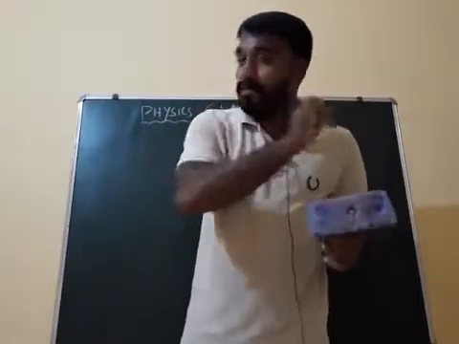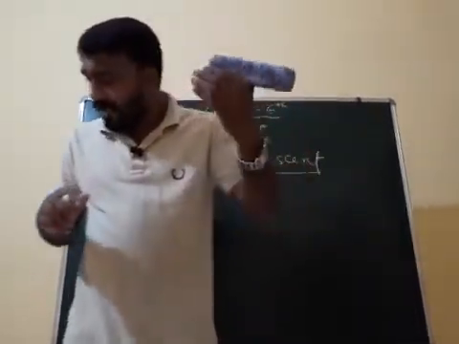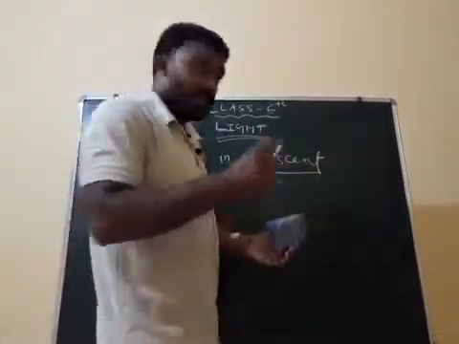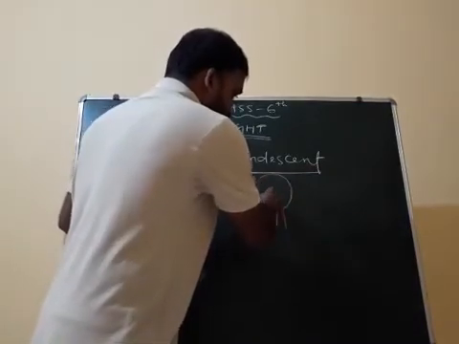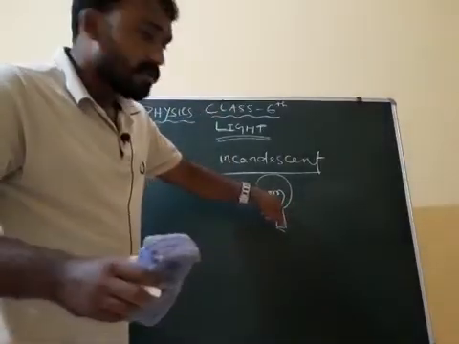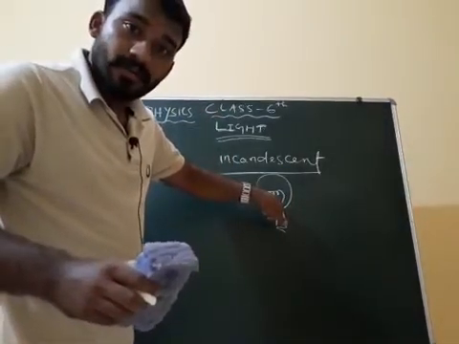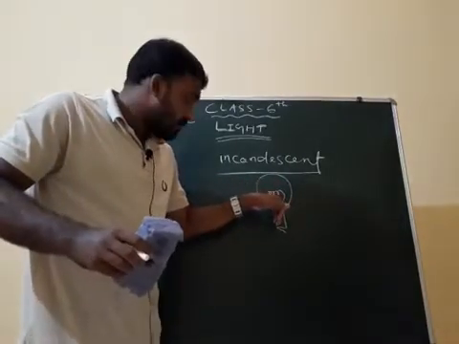You know, there is an incandescent lamp also. Not tube light, that is the filament bulb. In the bulb, there is a tungsten filament. The filament is made up of tungsten.